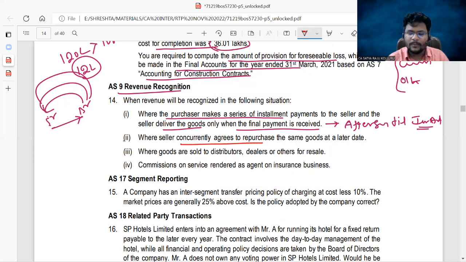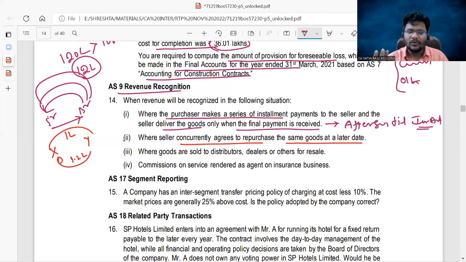Next, come to the second scenario, where the seller concurrently agrees to repurchase the same goods at a later date. We already discussed the same issue in the classroom. Sir, how is it happening? X and Y, two parties are there. X sold goods to Y for 1 lakh. After 6 months, Y sold the same goods to X for 1.2 lakh. Now, this is a pure finance agreement.